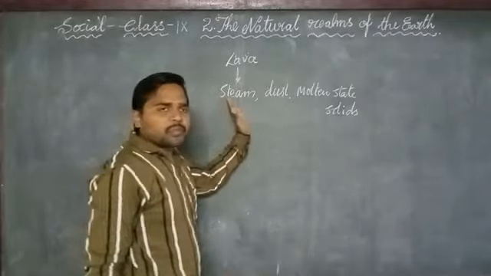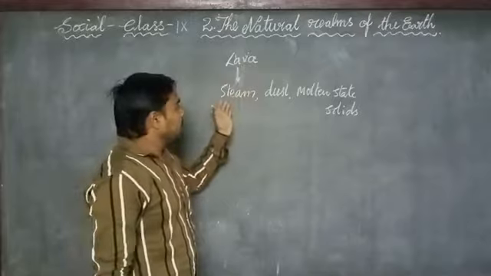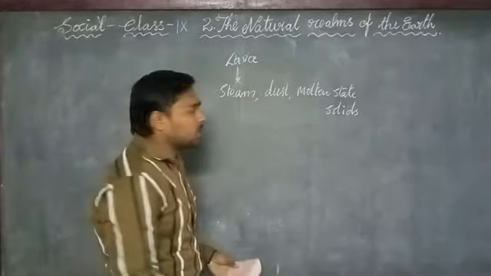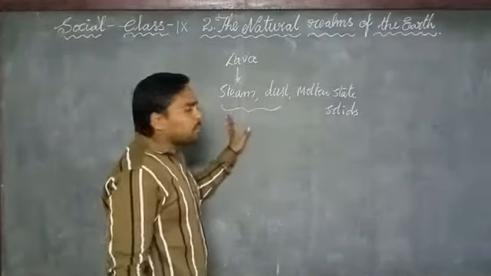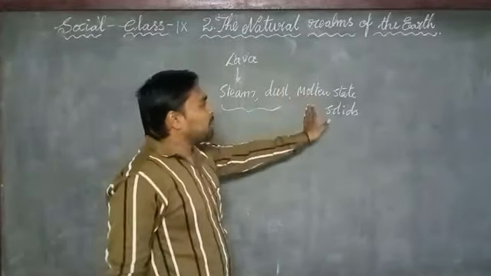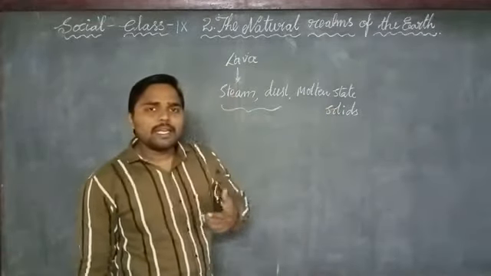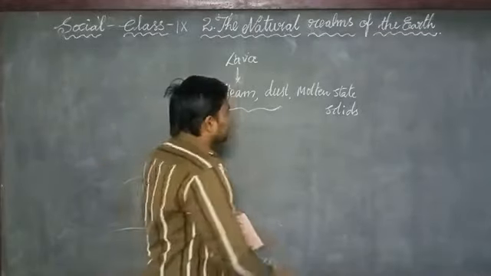These are the components in lava. The steam and dust are spread in the atmosphere, and the remaining molten state solid material will become rocks after so many years.